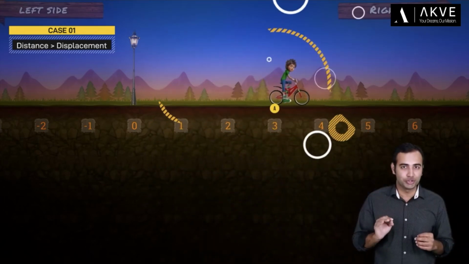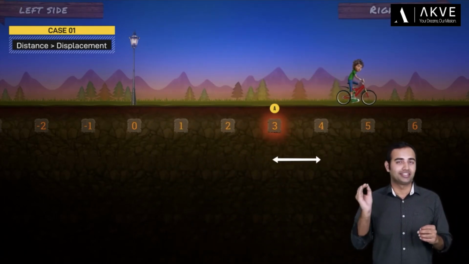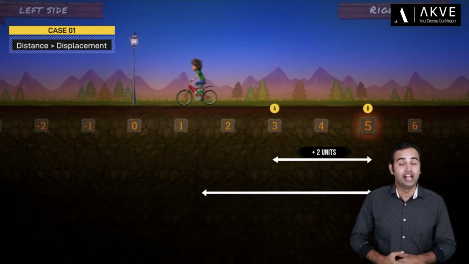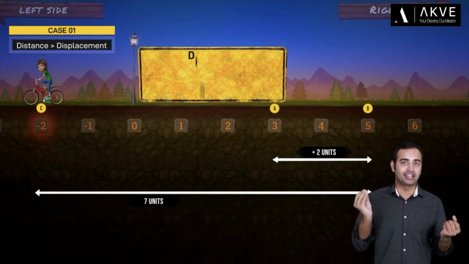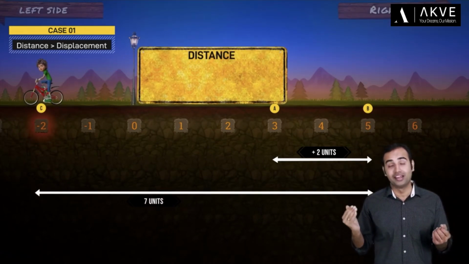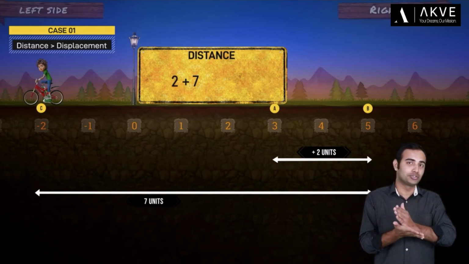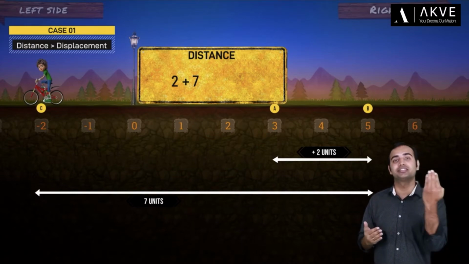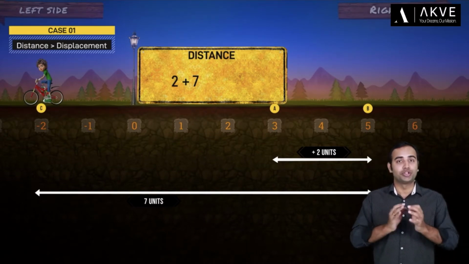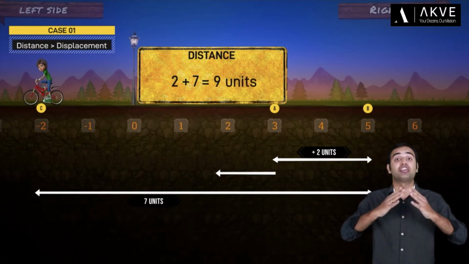However, if I consider another case, when the cyclist goes from point A to point C, the results look slightly different. So tell me, what is the distance travelled by the cyclist when he goes from A to C? Well, it's actually 2 units plus 7 units because the cyclist goes to point B first and then turns around to go to point C. So in total he covers a distance of 9 units.